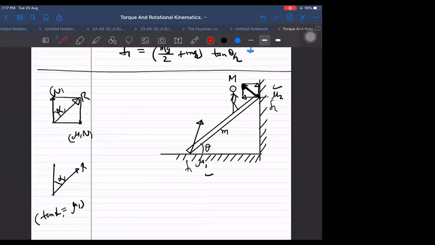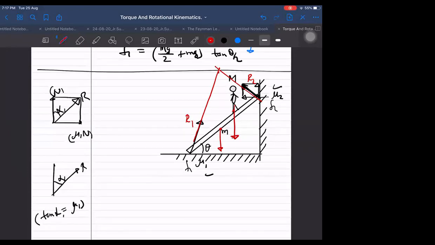Let us say this is the other one. Let us call it R1, and this is the R2 force. And mg, now one is small m and one is capital M. That is the problem again. Now there are four forces. Can I make them pass to this point? Not possible to make them pass to this point.